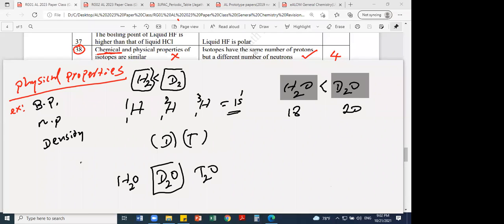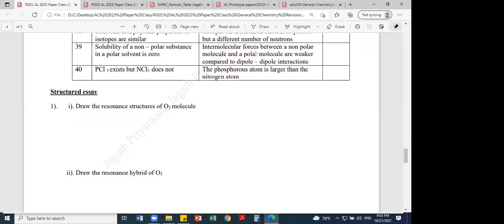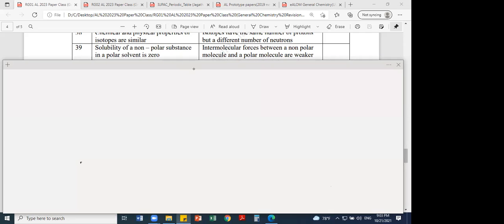Then next part, question number 39. What is the answer? Can you quickly post the answer to the chat, those who have done this? Sorry, 39.